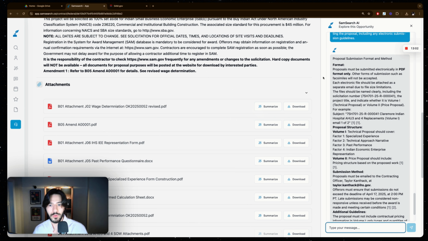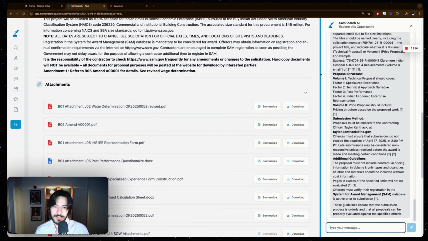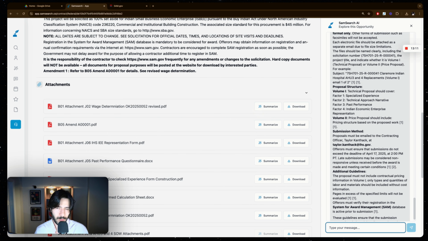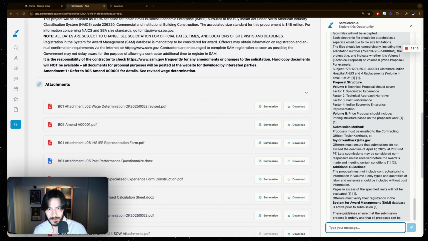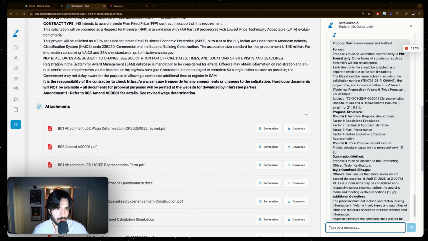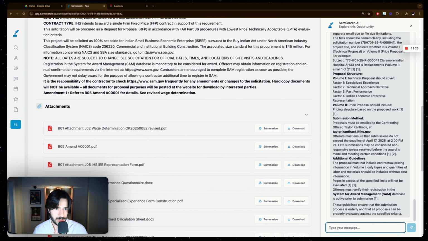So it's not worth putting in all the effort, going to the site visit, writing a bid, all of that, and just missing a contract on, to be honest with you, a small technical detail that's just stupid. So just get your T's crossed and make sure you are adhering to these recommendations. You have the proposal structure as well. You have to have these factors. Volume 1 is the technical proposal. Volume 2 is the price proposal. You have to submit to this specific email. You should ensure that the submission does not exceed the deadline. And then you have here additional guidelines.